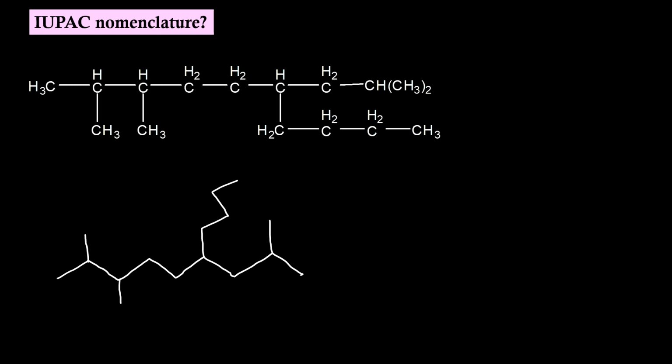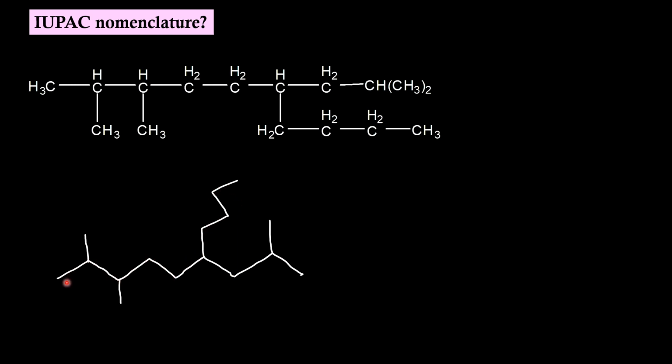Now if we try to find out the longest possible chain, then 1, 2, 3, 4, 5, 6. At this junction, if I move up, I will get 7, 8, 9, 10. If I move on the other side, I will get 7, 8, 9. So the longest possible chain is this.